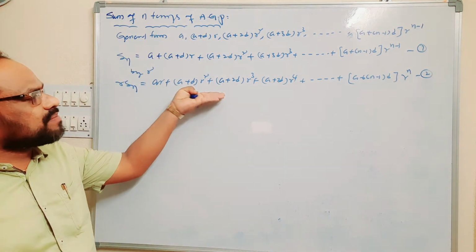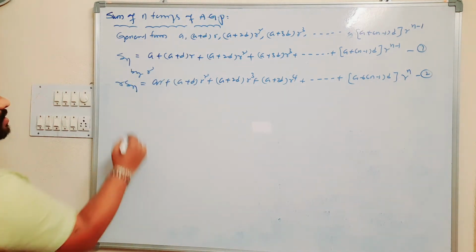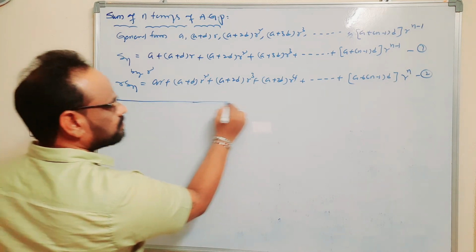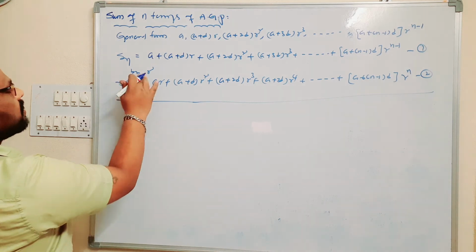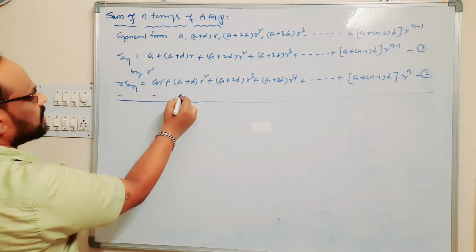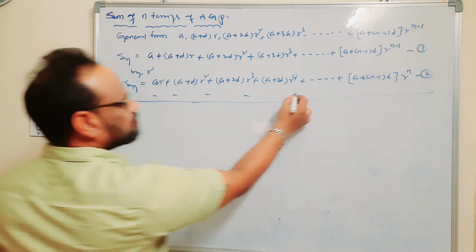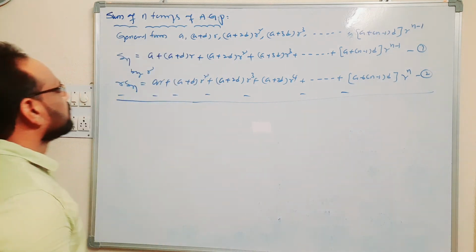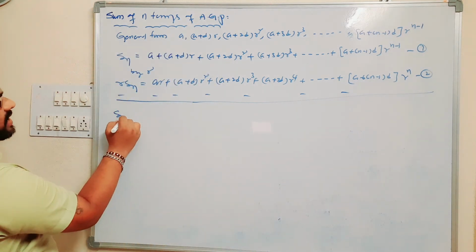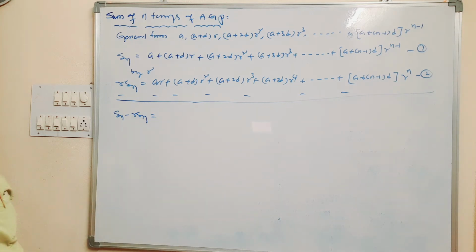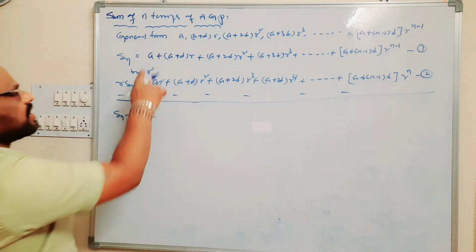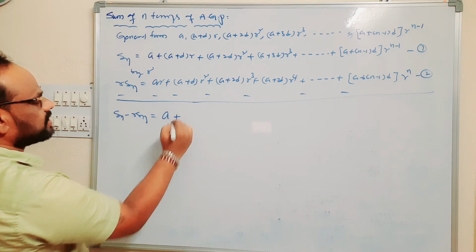Subtracting equation number 2 from 1, we get Sn minus r times Sn is equal to a.